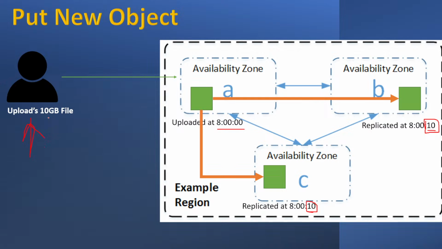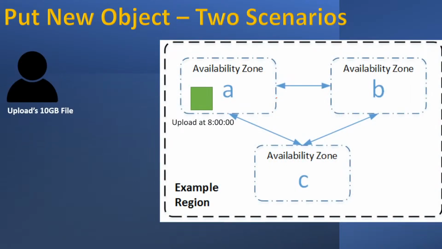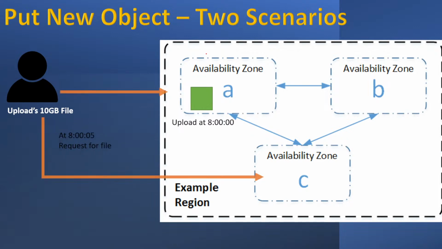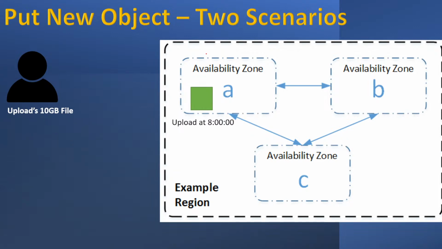But hypothetically, let's say 10 seconds it took to copy the file from availability zone A to B and A to C. Now everything is good. This is a happy scenario. Let's say as soon as you upload a file, your client wants to access the file.